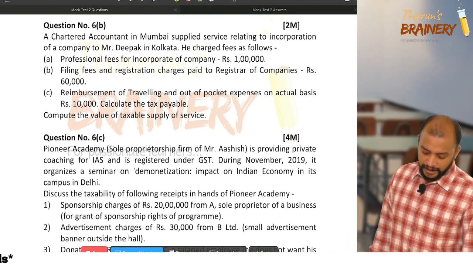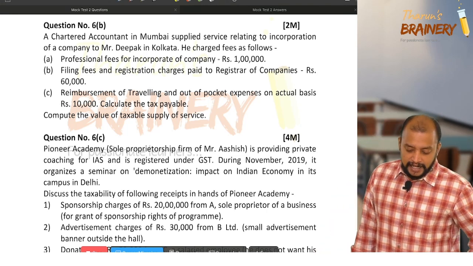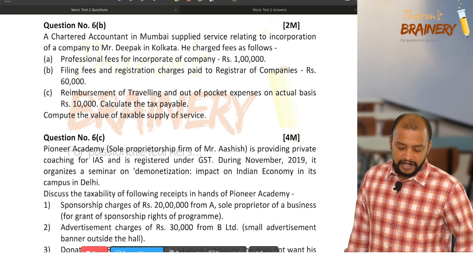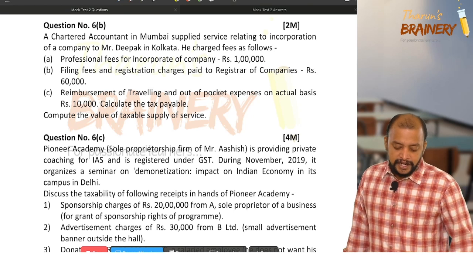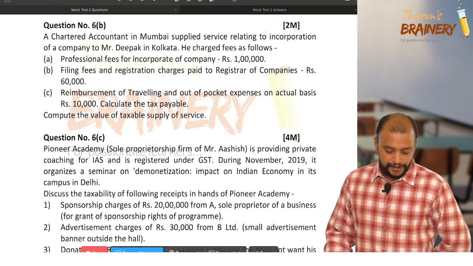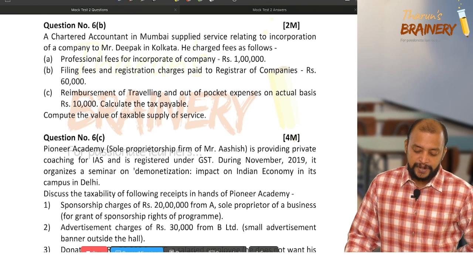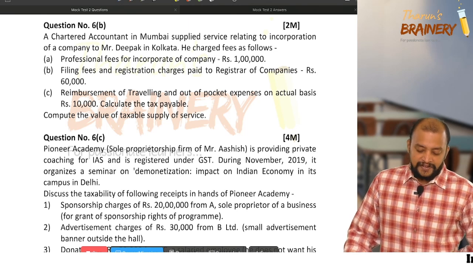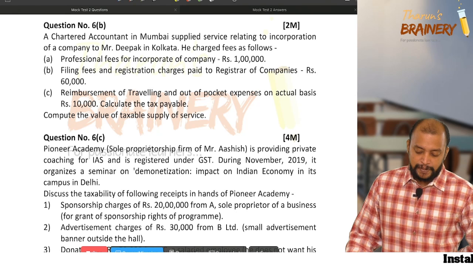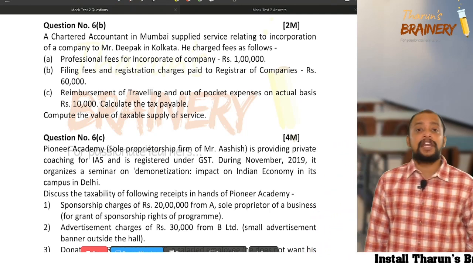Now say this. Question number 6b. A chartered accountant in Mumbai supplied service relating to incorporation of a company to Mr. Deepak in Kolkata. He charged fees as follows. Professional fee for incorporation of a company, rupees 1 lakh. Filing fees and registration charges paid to registrar of company 60,000. Reimbursement of travelling. What do we need to do? We need to compute the value of supply.